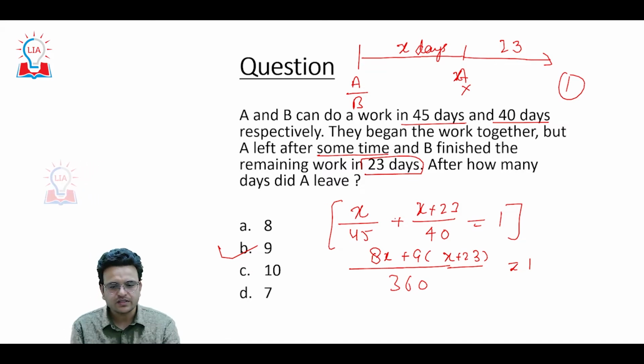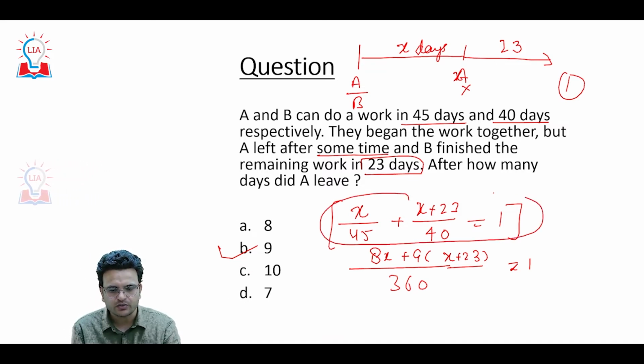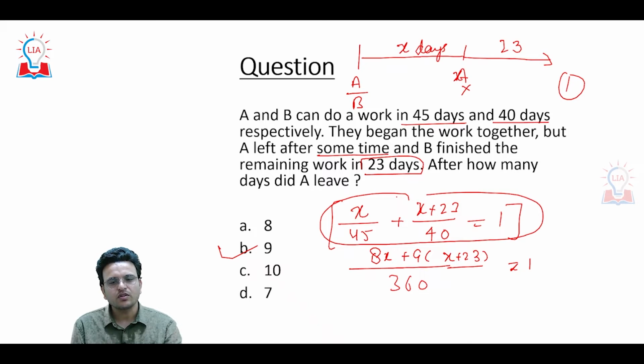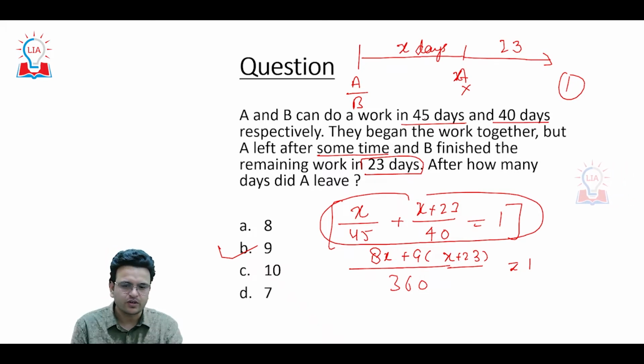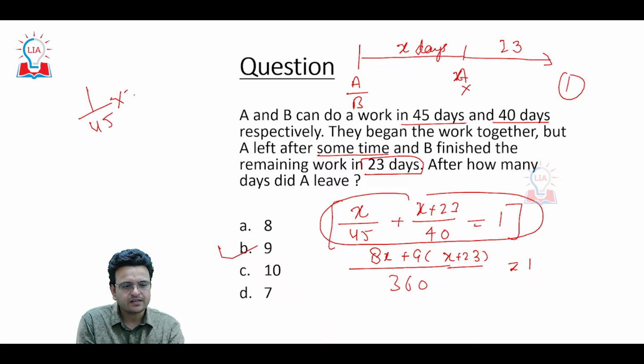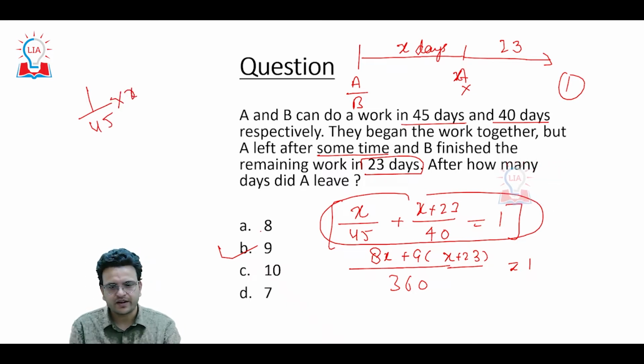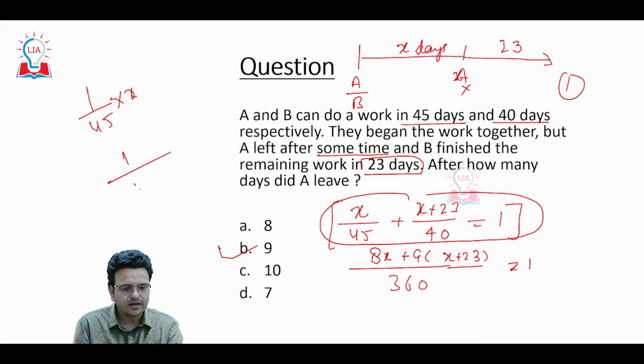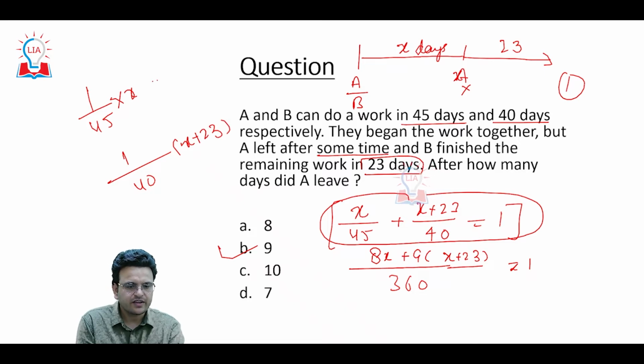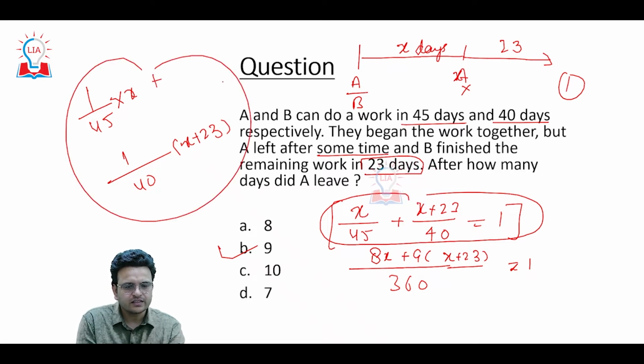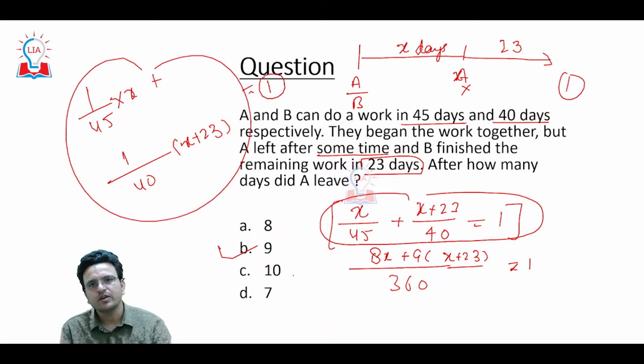Basically, you have to understand how to make this particular equation. If you are able to make an equation, you are going to solve the answer also. Like A is able to complete a work in 45 days. In one day, he is doing 1 upon 45, in x days, x upon 45. B is able to complete a work in 40 days, one day 1 upon 40, and in x plus 23 days, this much work. If we add these two works, this is equal to 1. So hope you are able to understand.